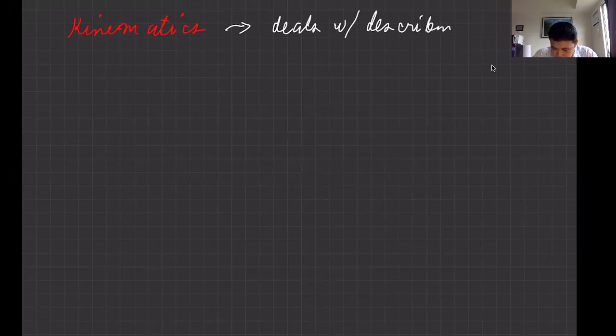Okay, so kinematics is the sub-branch of physics that deals with describing motion. So how do we describe motion? Here you will encounter quantities or terms such as speed, or we can use a symbol S for speed.